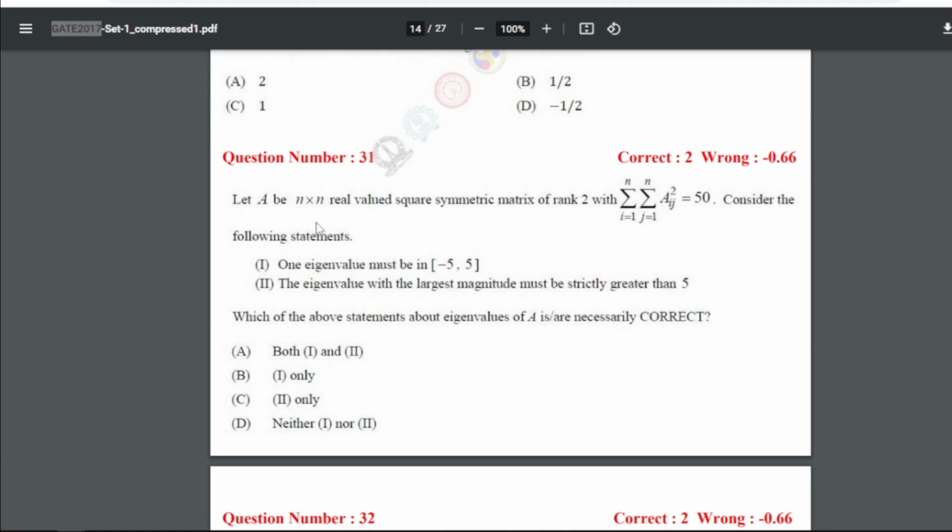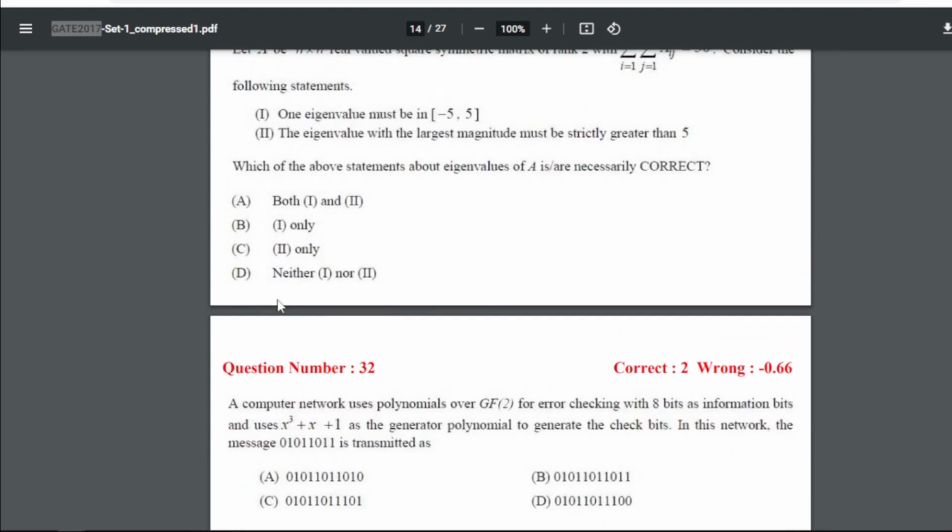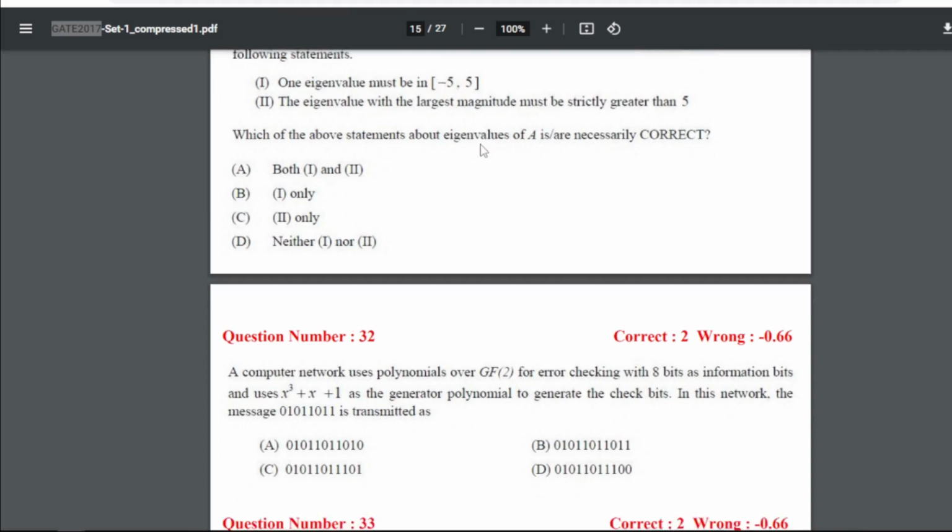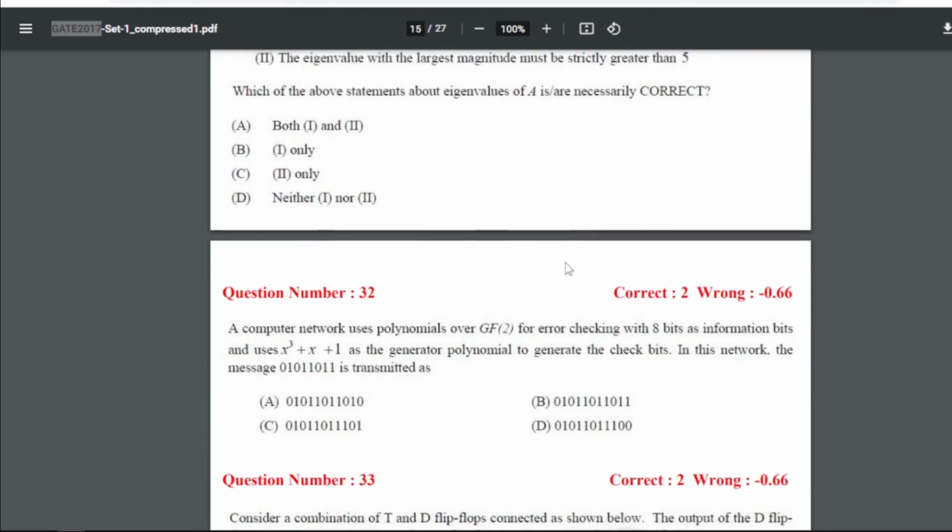Next, let A be an n by n real valued square symmetric matrix of rank 2. Consider the following statements. One: an eigenvalue must be in minus 5 to 5. Two: the eigenvalue with the largest magnitude must be strictly greater than 5. Which of the above statements about the eigenvalues of A are necessarily correct? For question 31, our answer is B, that is the first only. So the eigenvalue must be in minus 5 to 5 for this particular expression.